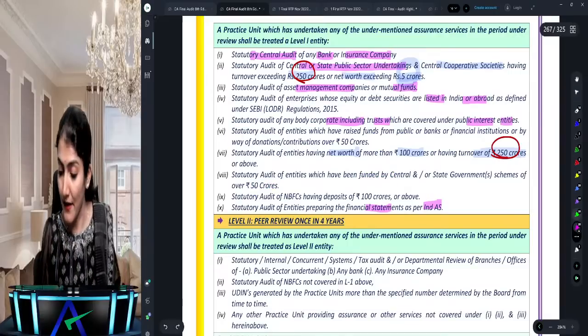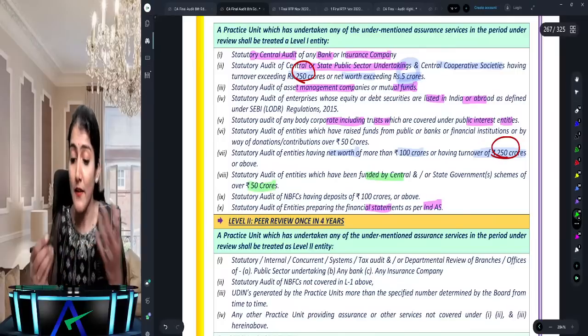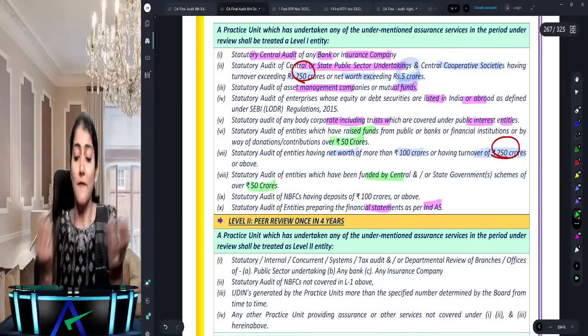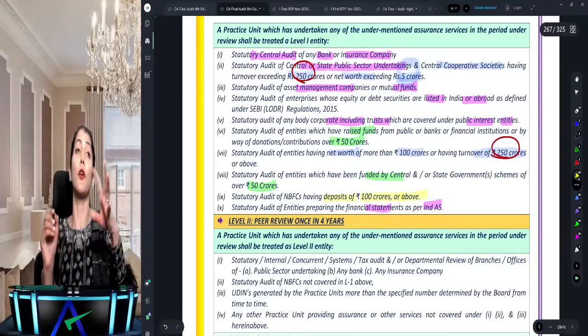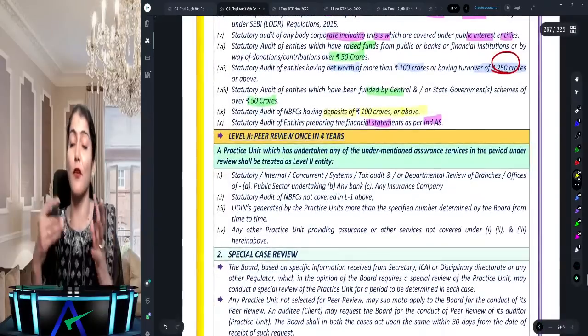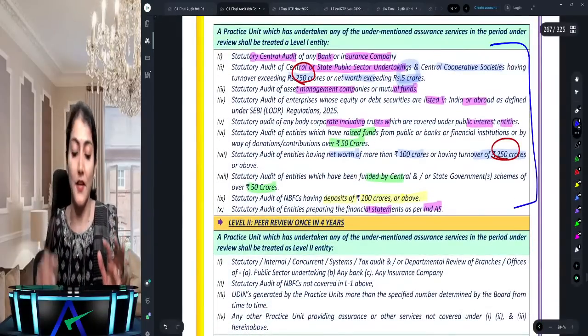Funded by the central or state government by more than 50 crore, or which has raised funds of more than 50 crore, or which is an NBFC which has accepted deposits of 100 crore or above, right? Which has accepted deposits of 100 crore or above. Then in that case you are a level 1 unit under peer review.